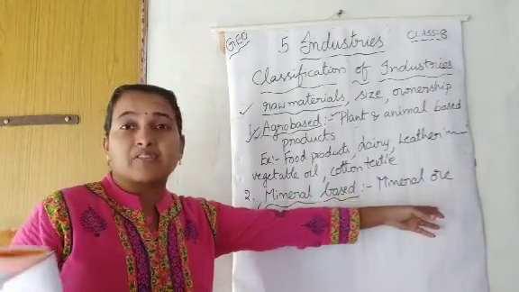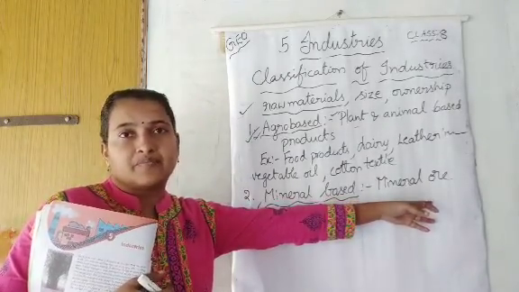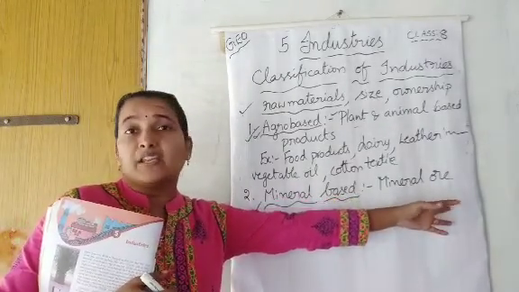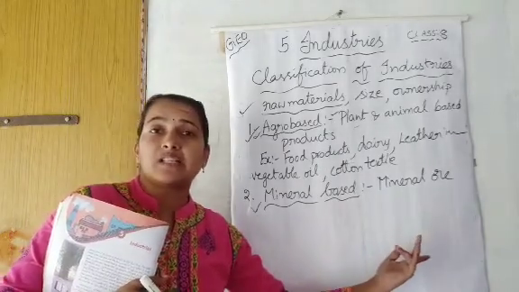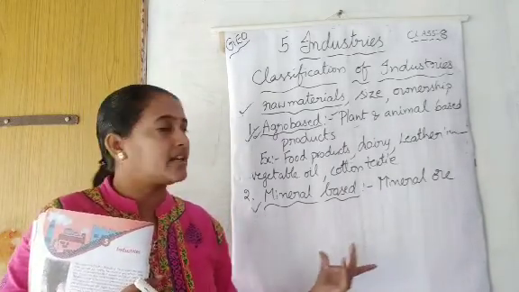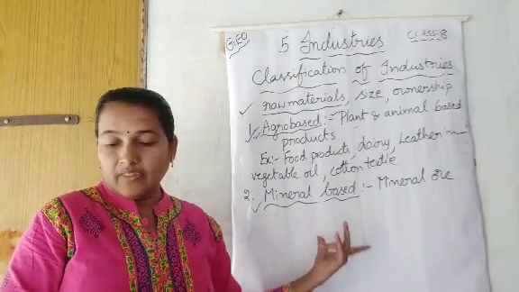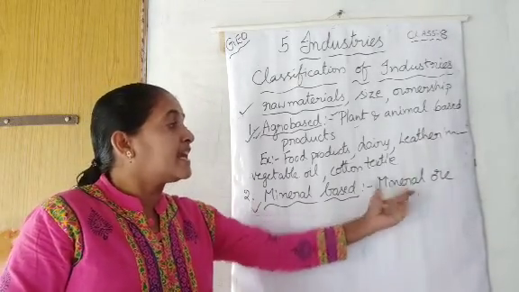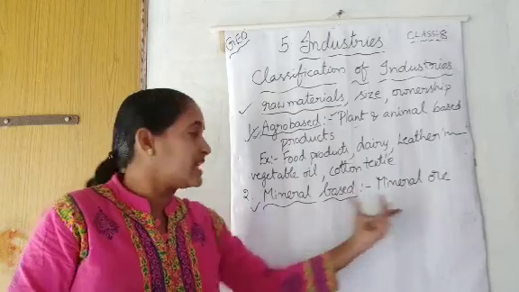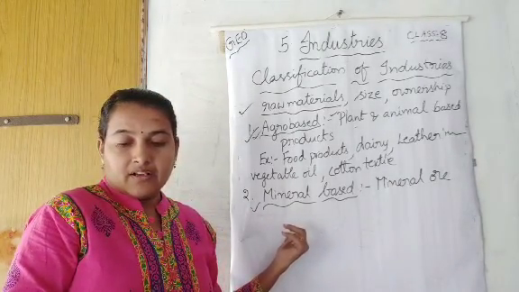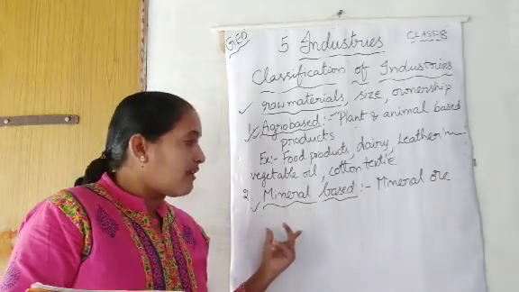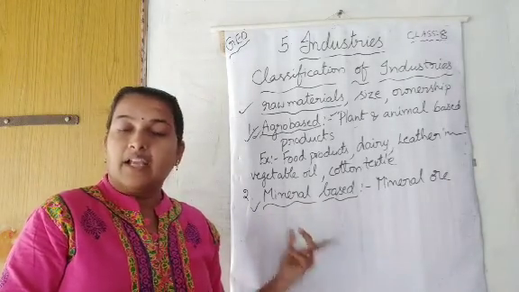I have said already, from ores, the ores are impure. We have to separate minerals from them. Then also, some processing is required. So iron made from iron ore is the product of mineral-based industry.